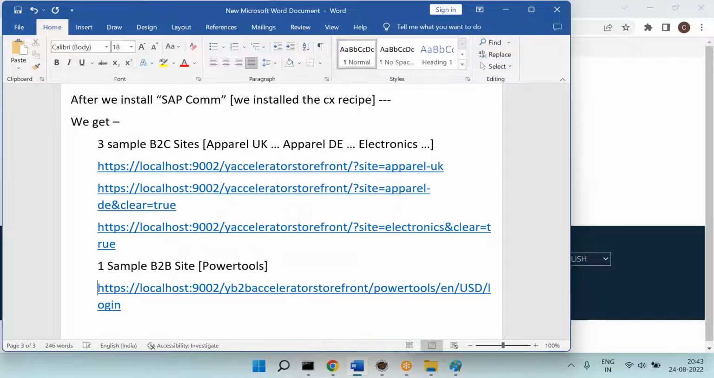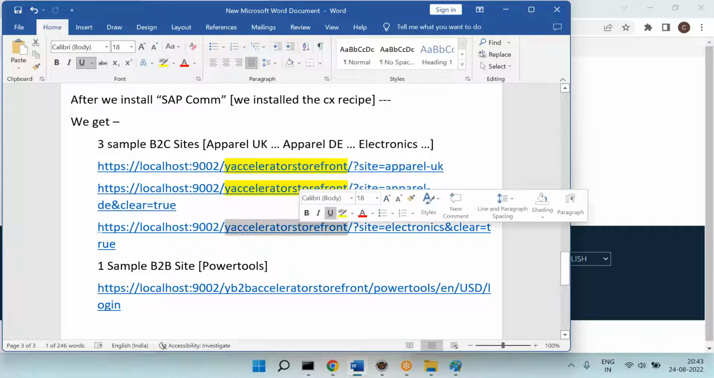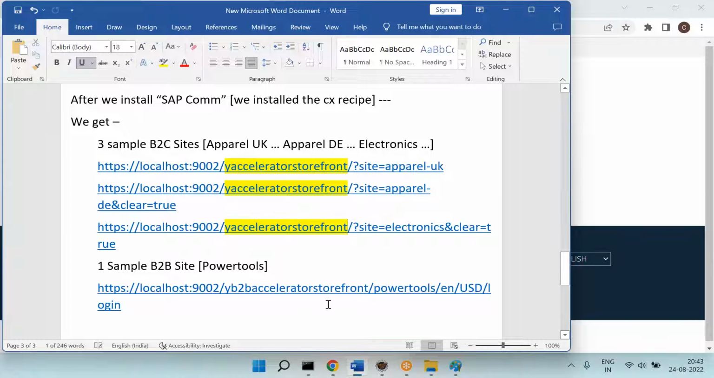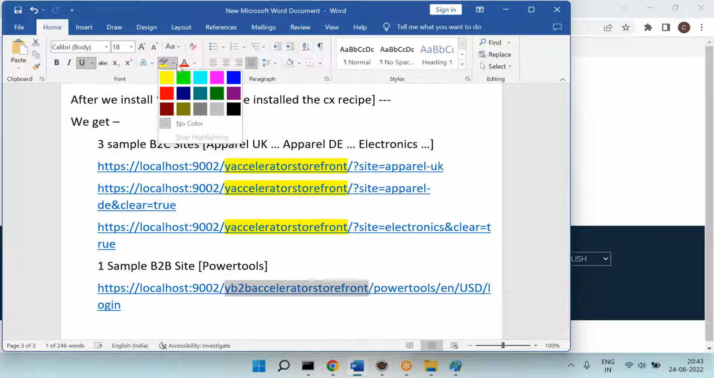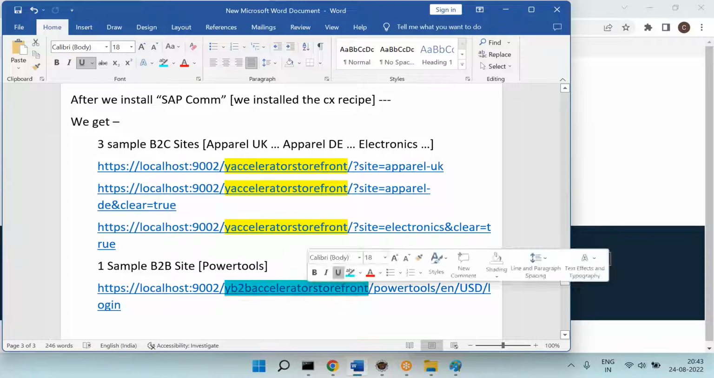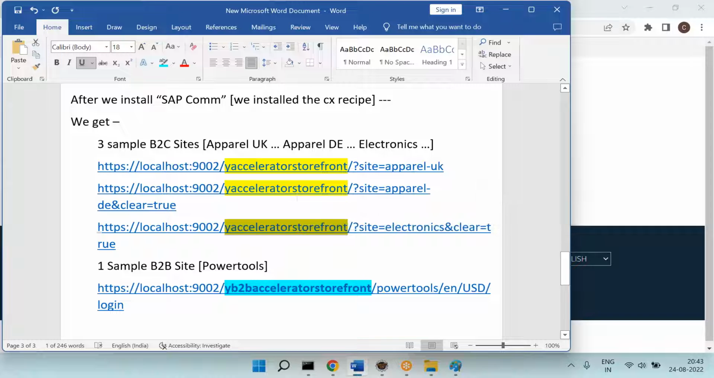Let's say you are working for a Boeing company. Then you take these results as a base. So where are all the B2Cs coming from? Can you see this one? All the B2Cs are coming from Y Accelerator storefront. And where is B2B coming from? B2B is coming from Y B2B accelerator. So you need to remember these names here.